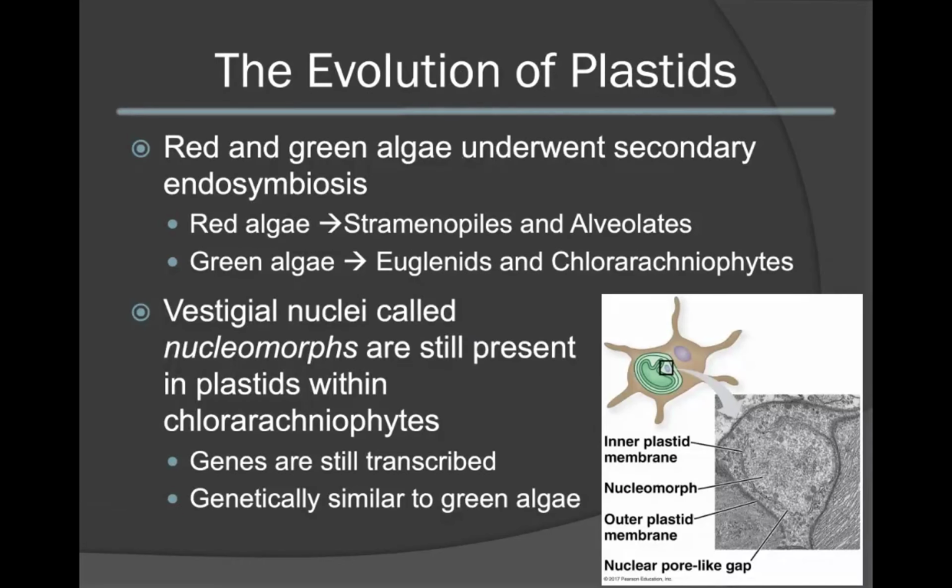Furthermore, it is also believed that both red and green algae underwent a secondary endosymbiosis event. This has led to the derived lines of stramenopiles and alveolates in the case of secondary endosymbiosis of red algae, and euglenids and chlorarachniophytes in the case of green algae. Vestigial nuclei called nucleomorphs are still present within the plastids of chlorarachniophytes. This nucleomorph region still has genes that are transcribed and is very genetically similar to green algae.